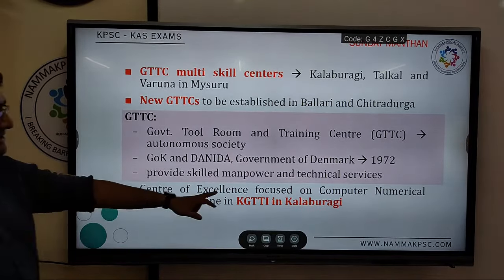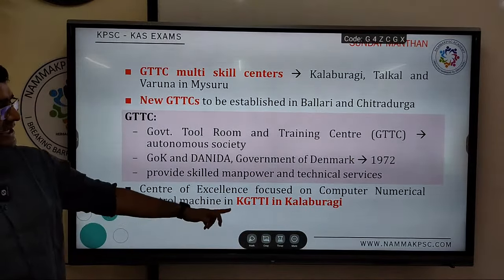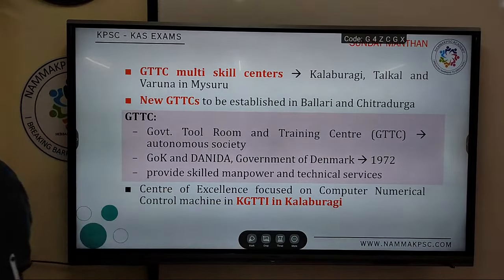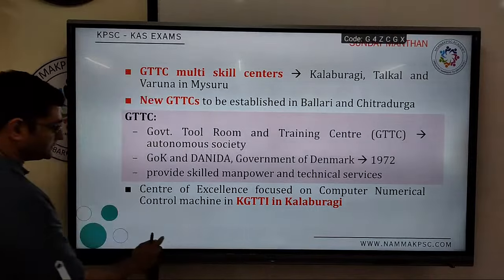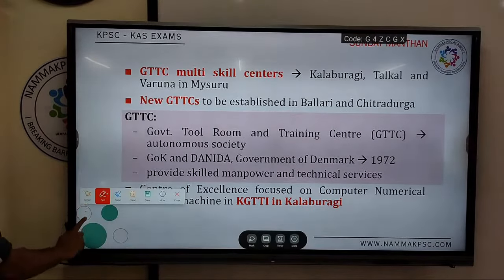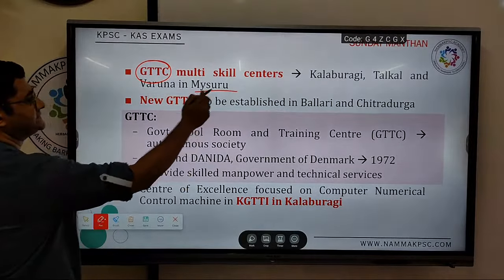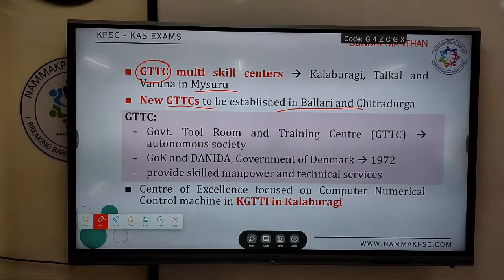Right, Center for Excellence focused on computer numerical control machines, KGTTI in Kalburgi. I'll put on what this KGTTI is now. These are all probably new names of institutions you are coming across. GTTC, all these new places. Ballari and Chitradurga is a new place where it will be set up.